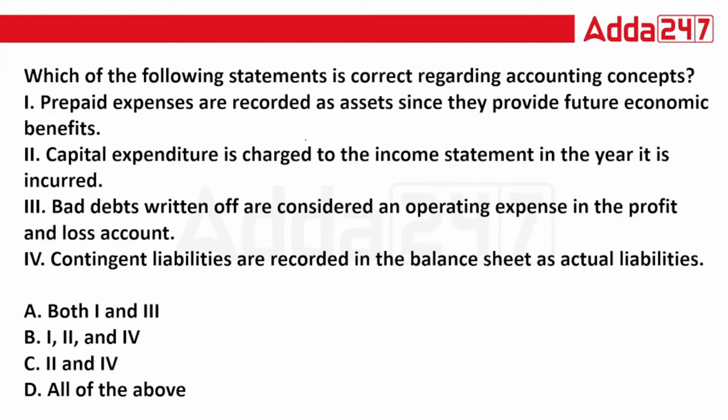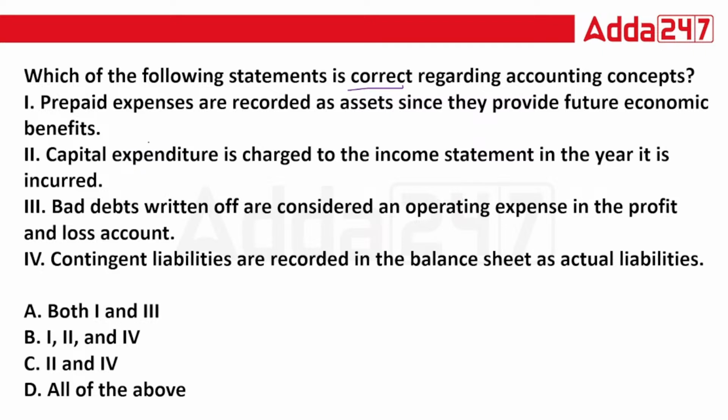Then you have four options: A, both 1 and 3. B, 1, 2, and 4. C, second and 4. And D, all of the above. So these are the four options. Tell me which one is the correct option out of the four. In this, you need to select the right statement, because they want the correct statement from you as per the accounting concepts.